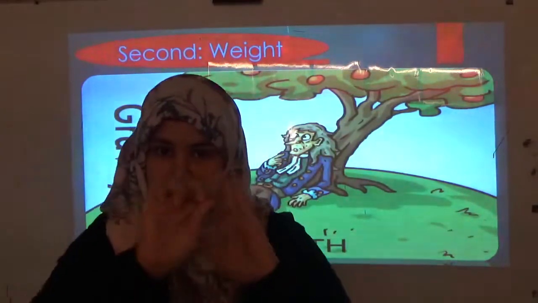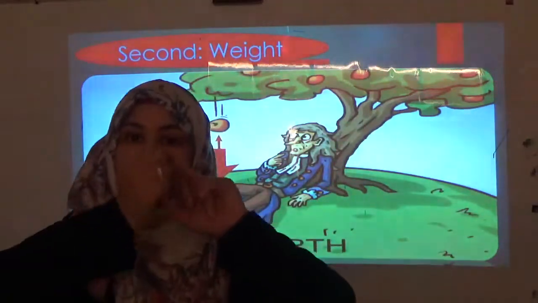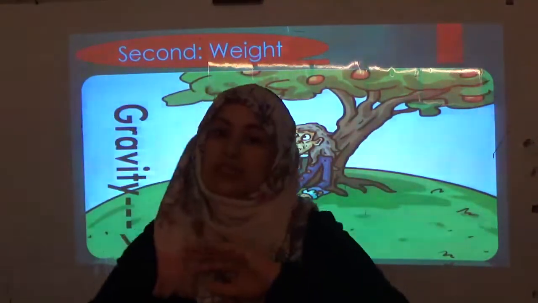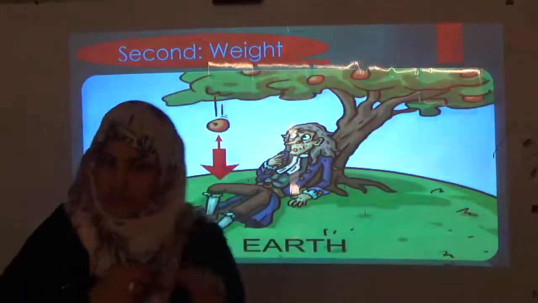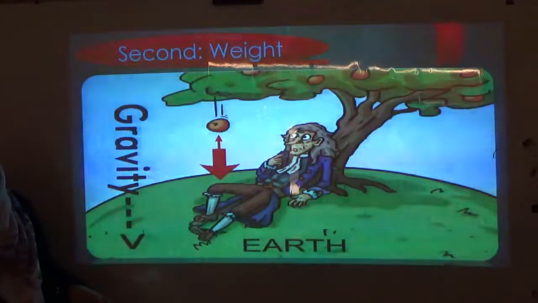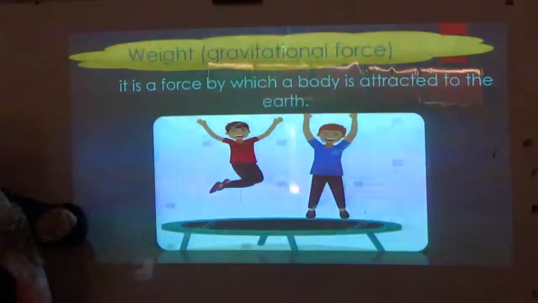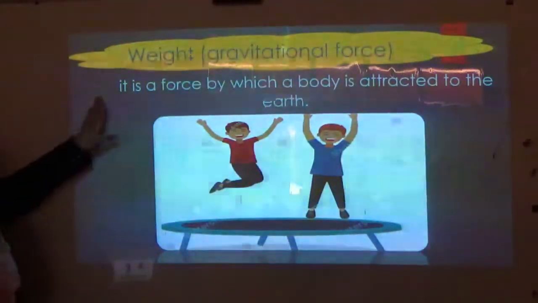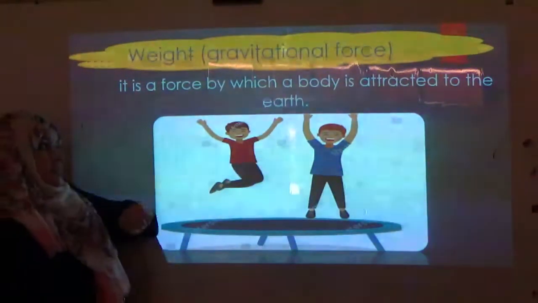The gravity force or the weight or the gravitational force is a force by which a body is attracted to the center of the earth, or the ability of the earth to attract objects towards its surface. So, the weight is a force by which the body is attracted to the center of the earth.